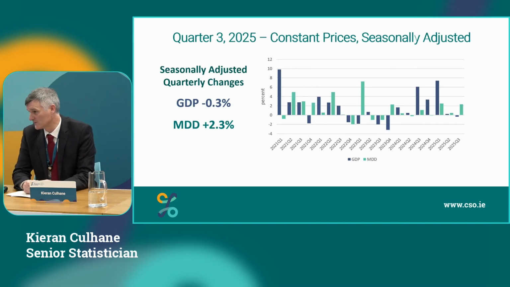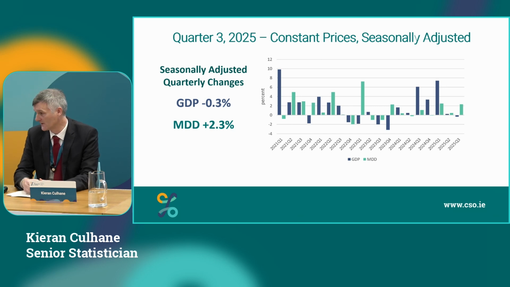Then if we look at our results over time, we can see GDP strong growth out of 2024 into Q1 2025, which has really stabilised in Q2 and Q3. On the domestic side, MDD, we've had 3 positive quarters of growth this year.